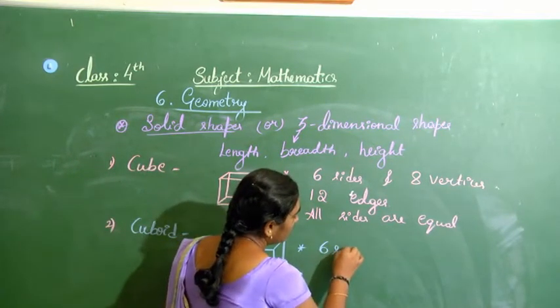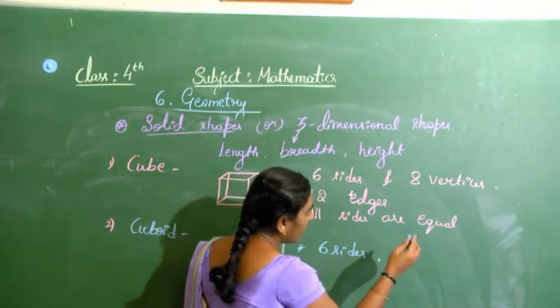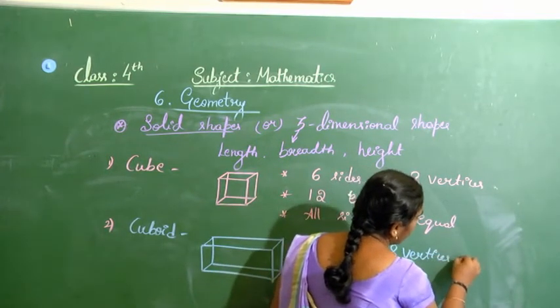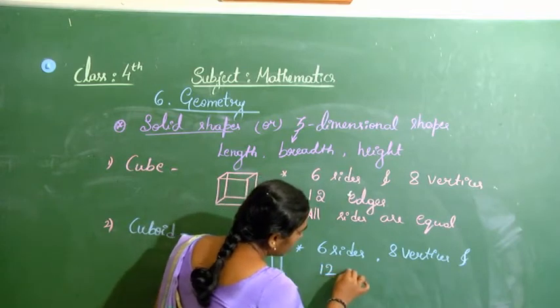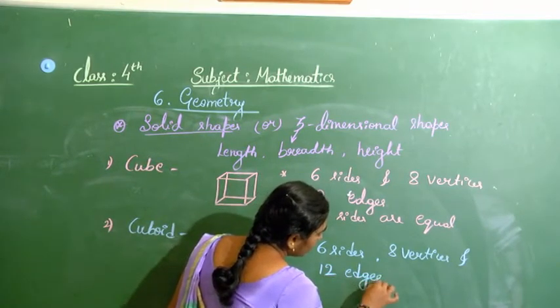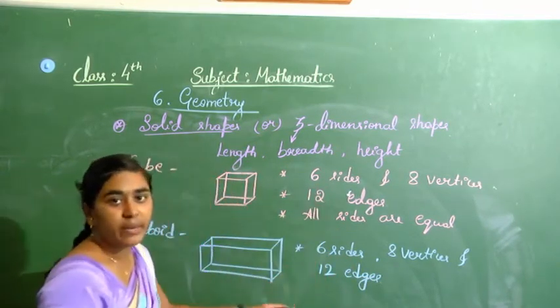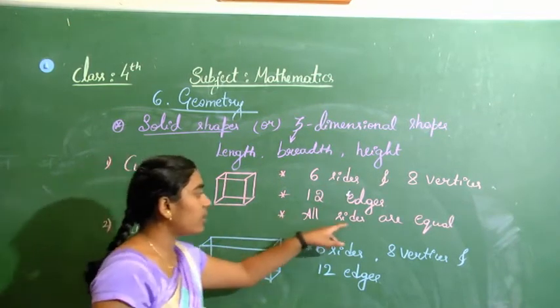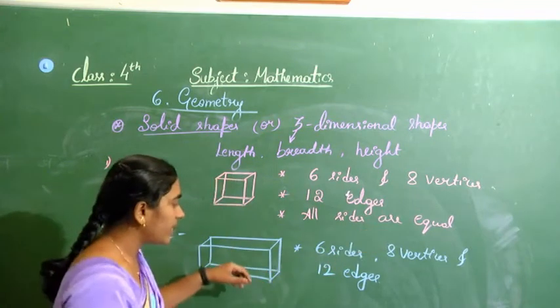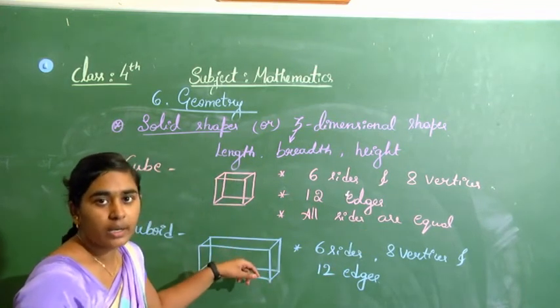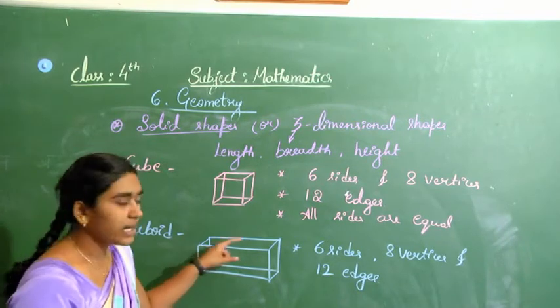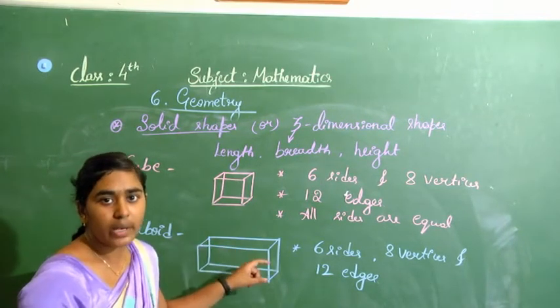Here also, the cuboid has 6 sides, 8 vertices and 12 edges. The same dimensions for cube and cuboid. The only thing is, in a cube all the sides are equal, but in a cuboid, not all sides are equal. We have rectangles in between the squares.